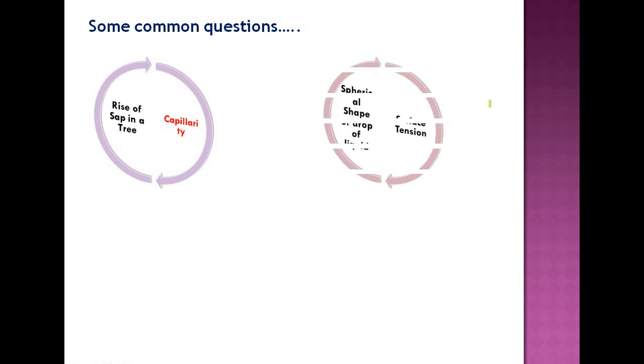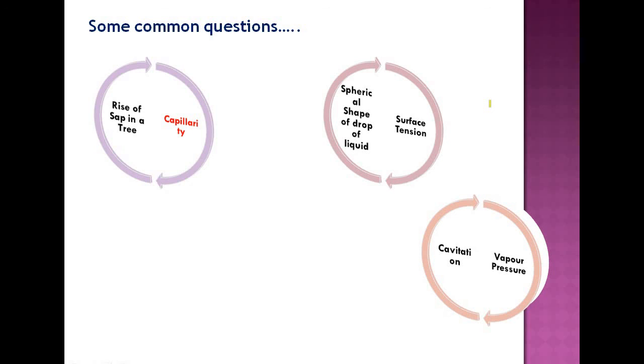Okay. Then some more questions. You can expect similar questions: reasons for some physical instances, where you correlate these physical instances with the respective physical property of fluids. So property to physical case correlation is happening in this slide. Some common questions. Rise of sap in a tree. Just now I have explained that is due to the property of capillary rise or capillarity. The second one is the spherical shaped drop of liquid. Just now we have discussed that is due to the surface tension property of the liquid.